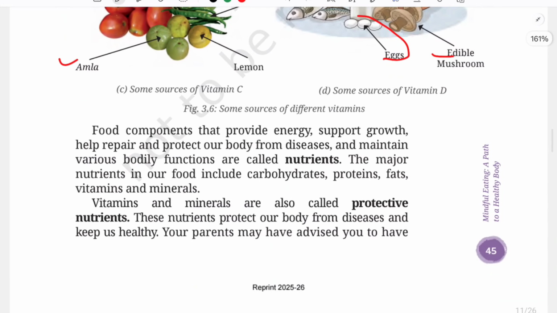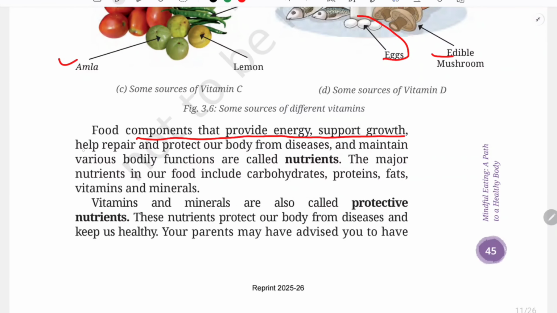So now, food components that provide energy, support growth, help repair and protect our body from disease and maintain various bodily functions are called nutrients, okay. So we have learned about nutrients. So what were the major nutrients that we have learned? Carbohydrates, proteins, fats, vitamins and minerals, okay.